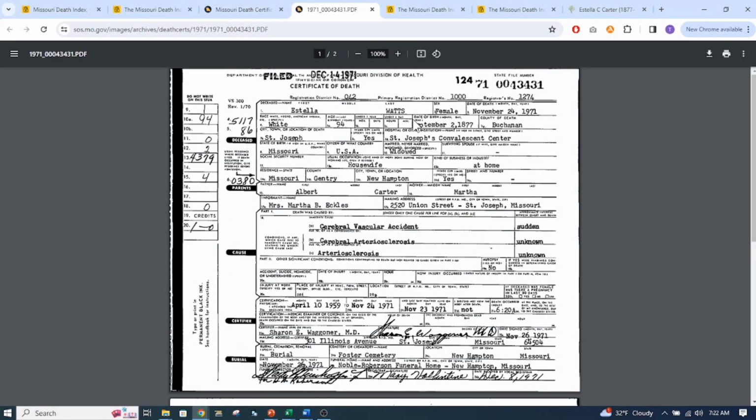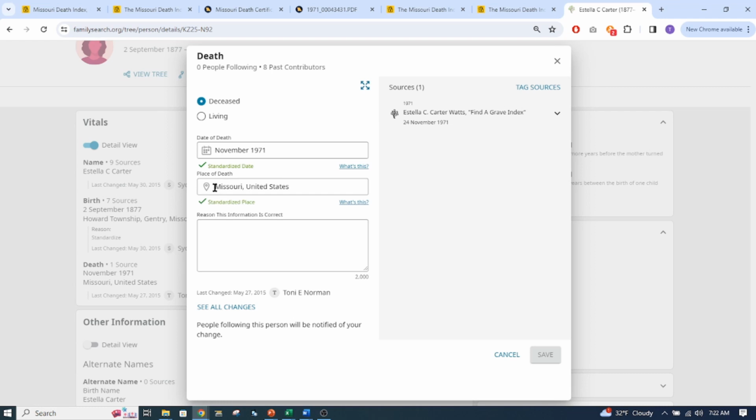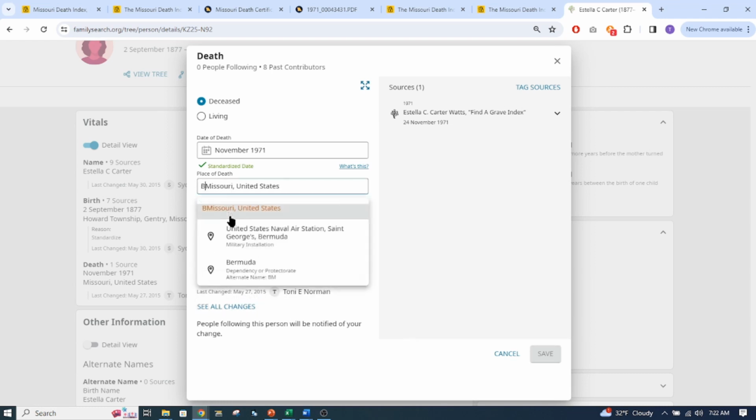Okay, and Estella Watts, she's a female. She died the 24th of November 1971, and she died in Buchanan, and her date of birth is the 2nd of September 1877. If we look over here, that is the birth date I have. So now I know that she died in Buchanan County.